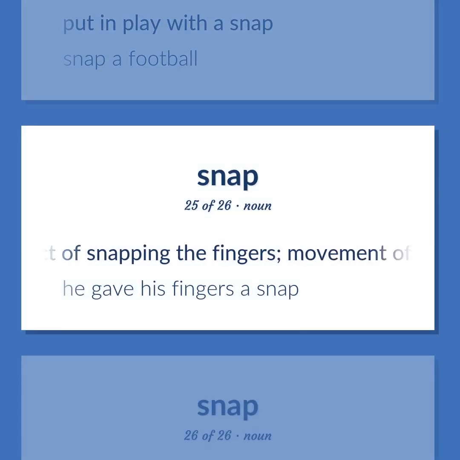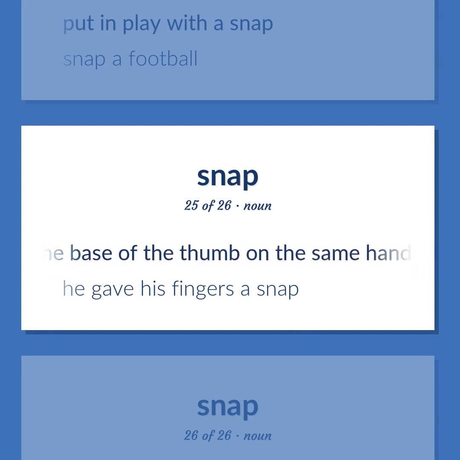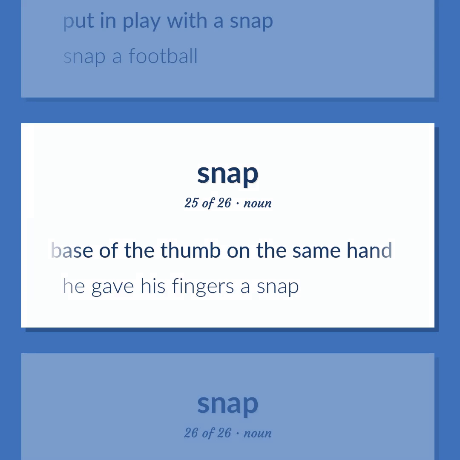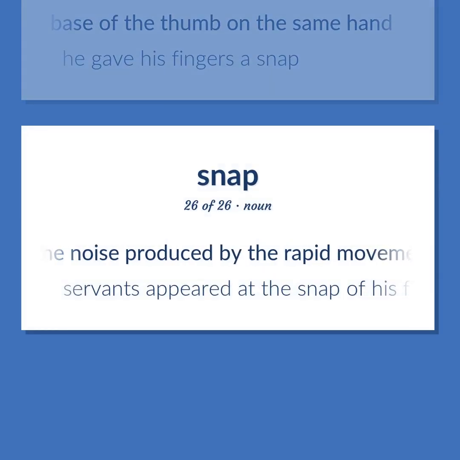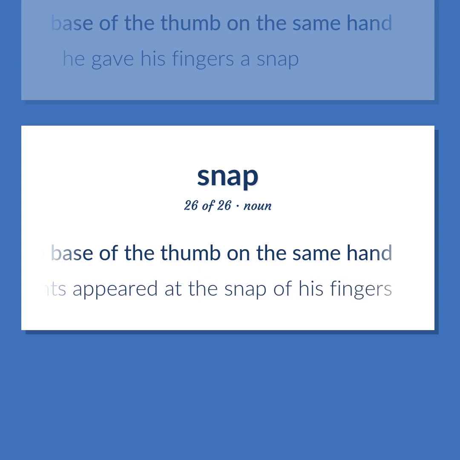The act of snapping the fingers. Movement of a finger from the tip to the base of the thumb on the same hand. He gave his fingers a snap. The noise produced by the rapid movement of a finger from the tip to the base of the thumb on the same hand. Servants appeared at the snap of his fingers.